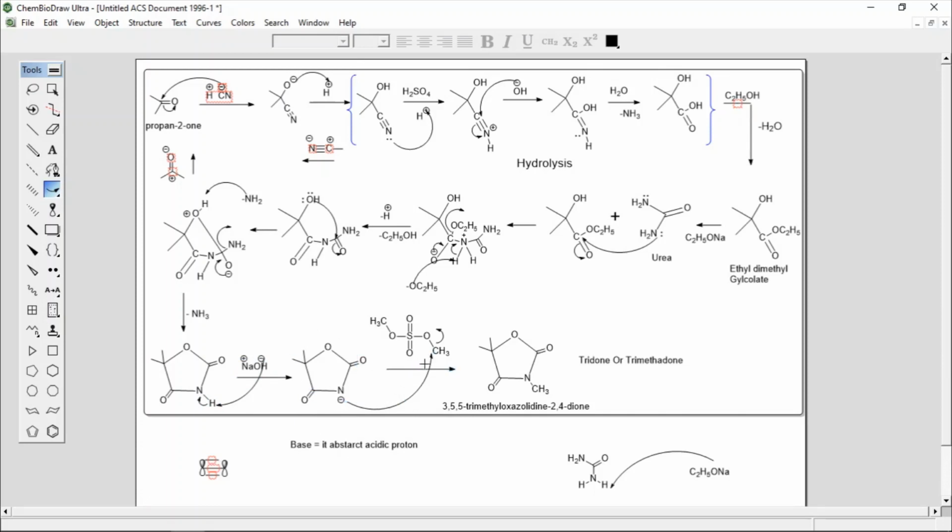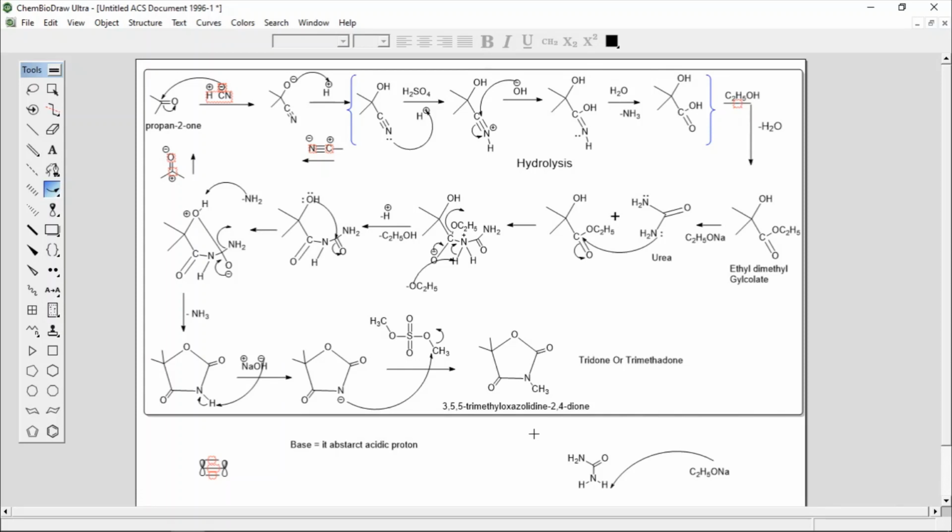That nucleophile will attack on this CH3, and you will get this simply N-methylated product, and the name of this product is tridone or trimethadone, and the IUPAC name of this compound is 3,5,5-trimethyl oxazolidine dione. This is all about the reaction mechanism.